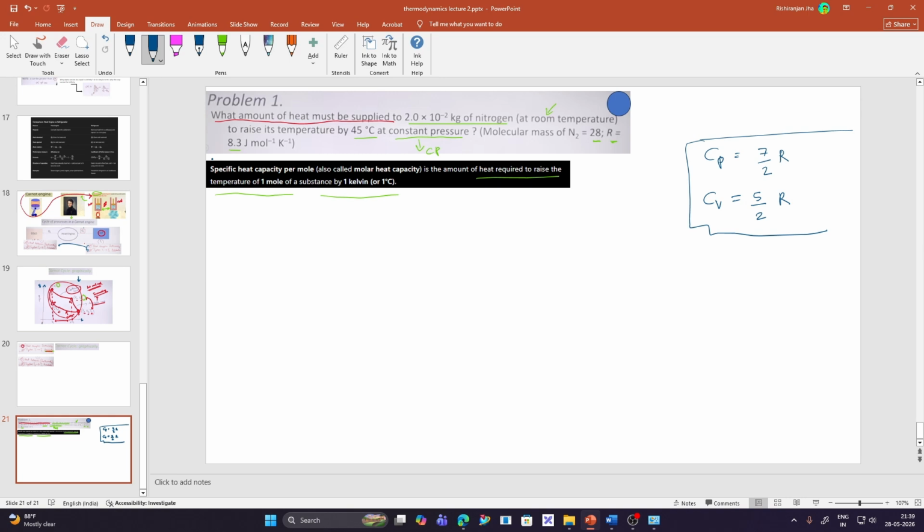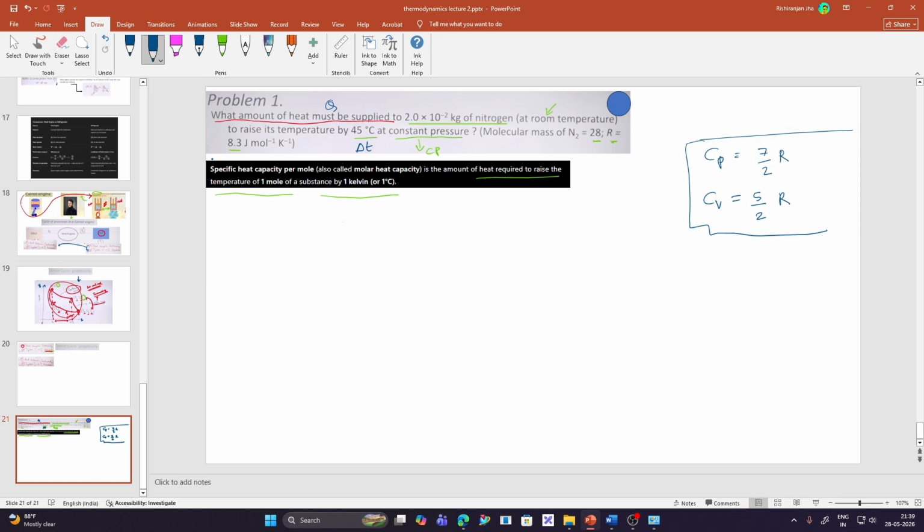And for your information, the rise in temperature is delta T. We have to find what amount of heat must be supplied, that is, we have to find the value of Q, right? So first let's calculate Cp.